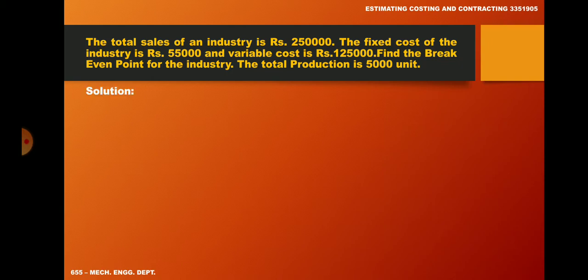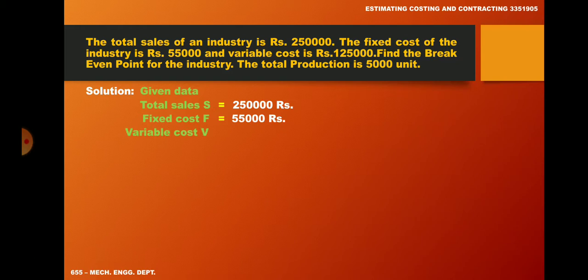Start with solution. What are the given data we have? Total sales. Here the annual sales income is given, not selling price per unit. So total sales is equal to 2,50,000 rupees. Fixed cost F equal to 55,000 rupees